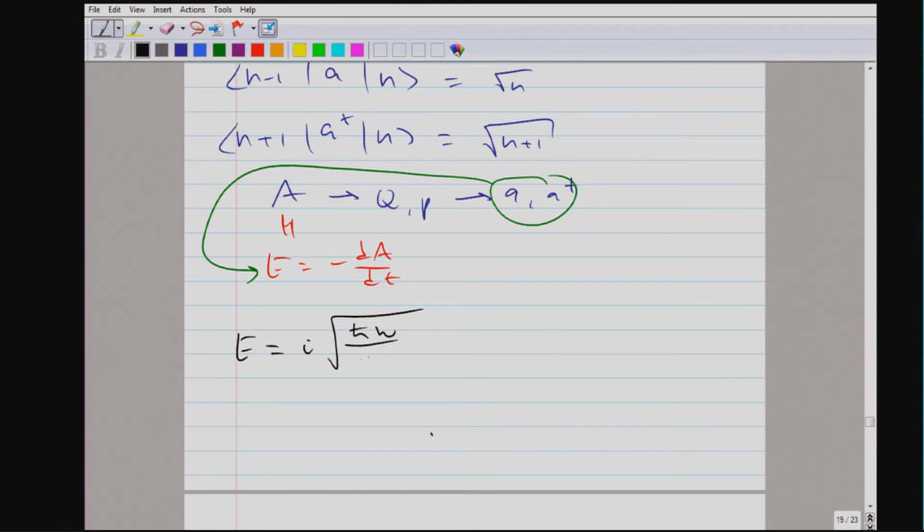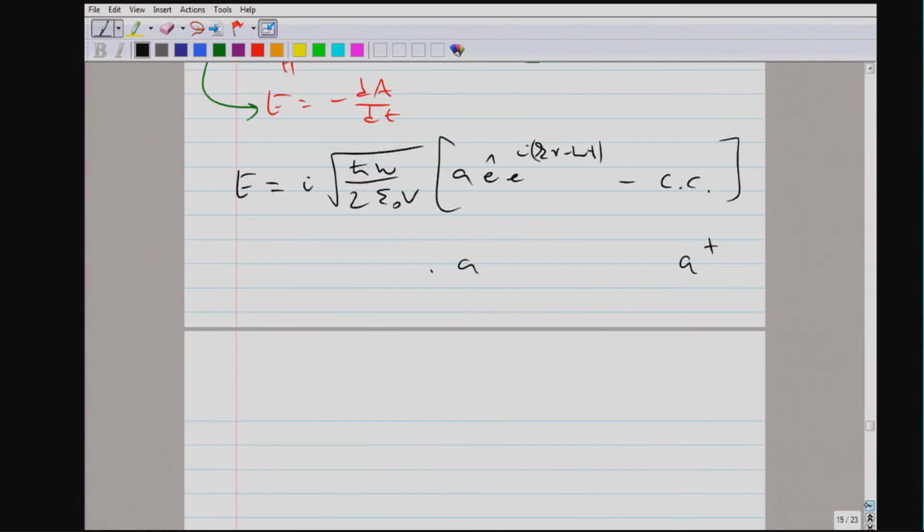The result is that we have A, and here we have A dagger. We have a polarization vector. We have the plane wave vector and the complex conjugate. And the complex conjugate of A is A dagger. So the electric field is a superposition of A and A dagger. The electric field becomes an operator, which is the sum of creation and annihilation operators.